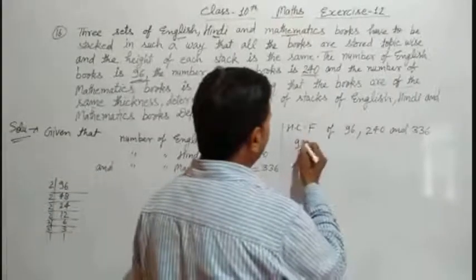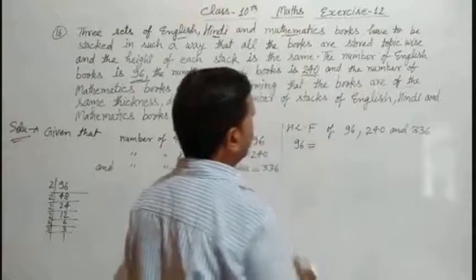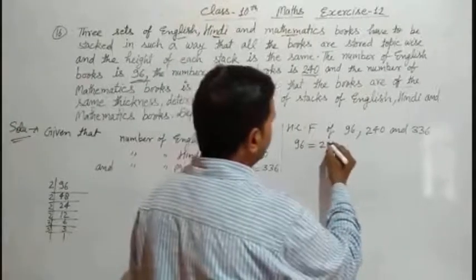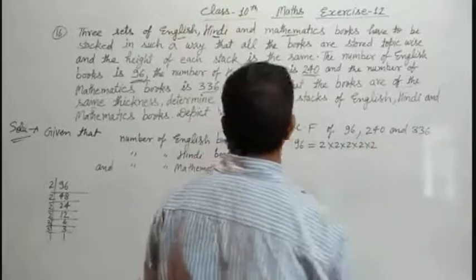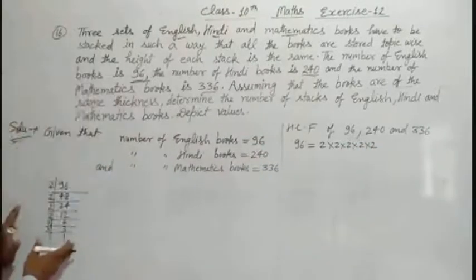Now 96 can be factorized into 2 into 2 into 2 into 2 into 2. We have solved here, you can also solve.